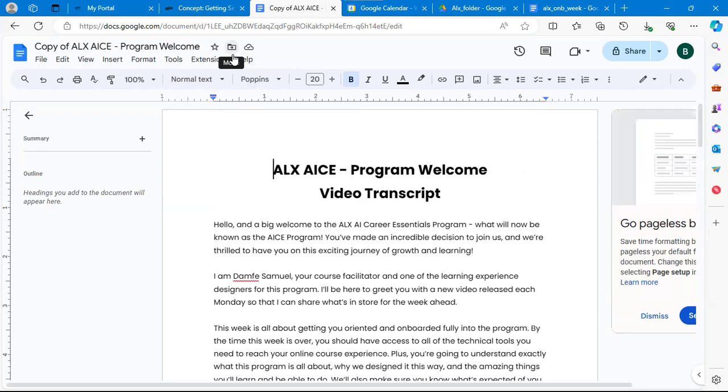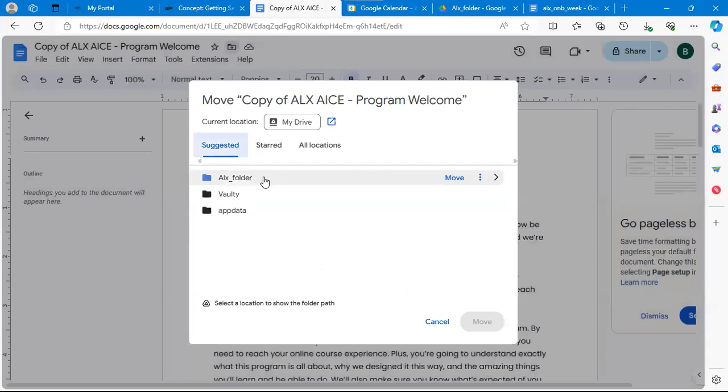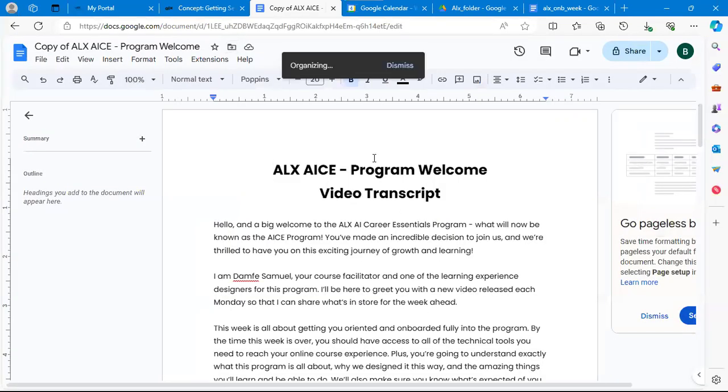You click on this icon over here, which says move. I want to move it to the location I want, so all I need to do is click on move. When I click on move, it will load all the locations that are on my Google Drive. I want to move it to the ALS folder, so I'll just click on ALS and then move it to the ALS folder.